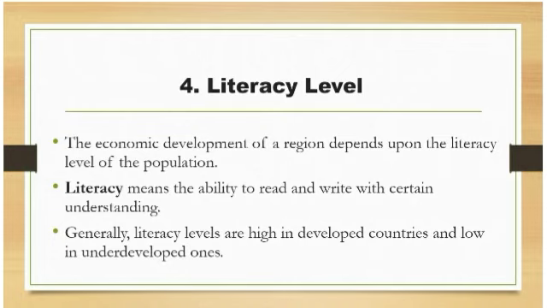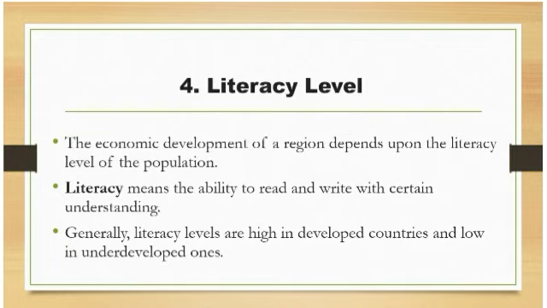So naturally, you can expect a high literacy level in the developed countries and a low literacy level in the developing nations. So if you have to improve the development of a nation, then you have to concentrate on the education of that particular region or nation.